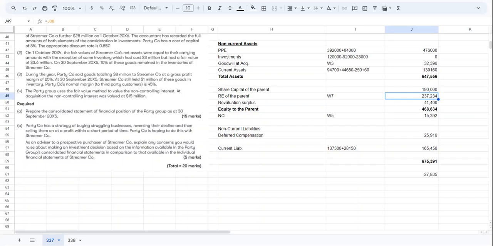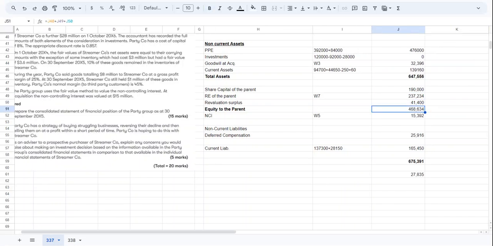Because the assets, let me not bold this one. Something I can do here to show it's a total. I wanted to show it as a subtotal. Do we have a border here?